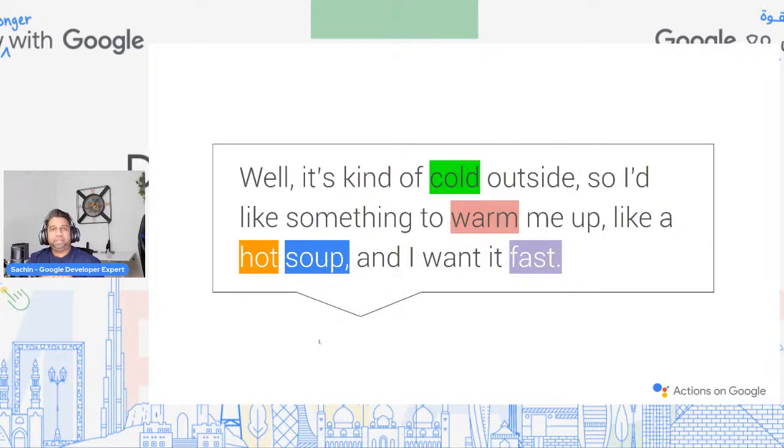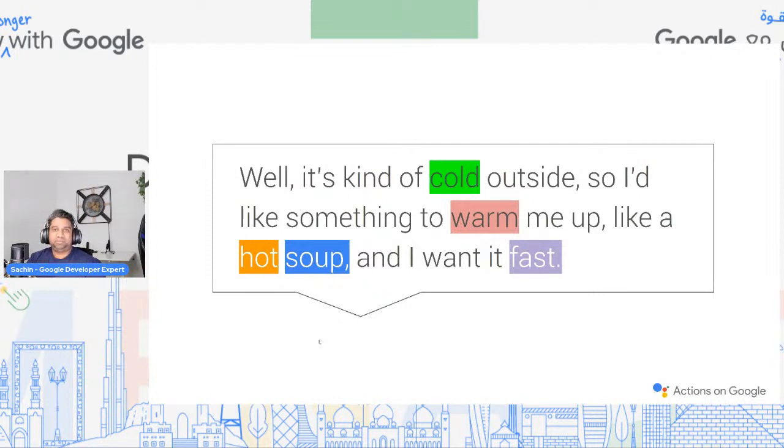The bot could be one which gives him recommendations of recipes, or it could be a food ordering platform. In that case, you can design this entire bot using Dialogflow. And if you're thinking about trying to build this on your own, just with this specific statement, think about all the complex regular expressions that you might have to handle. Because in this sentence alone, you have cold, warm, hot, and fast, all of these keywords meaning completely different things based on what the user is saying.